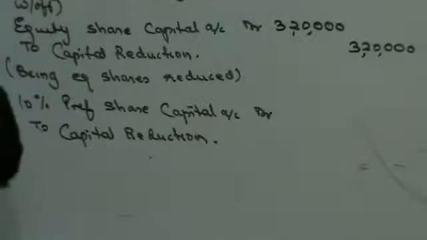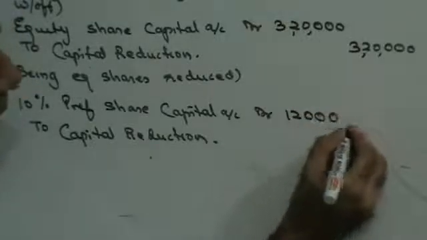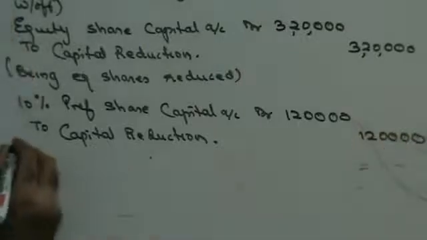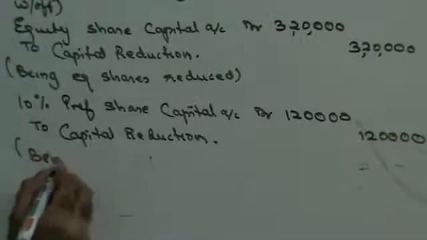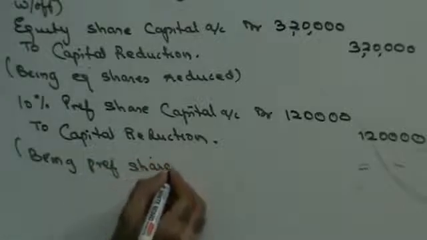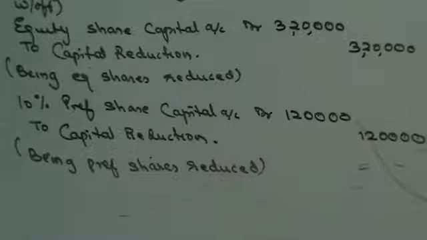The amount is going to be 1,20,000, being preference shares reduced. Next.